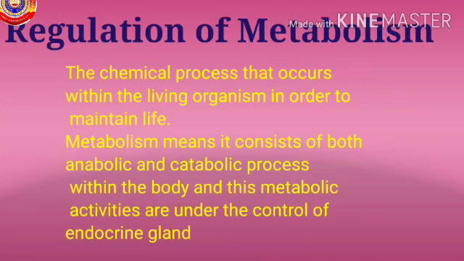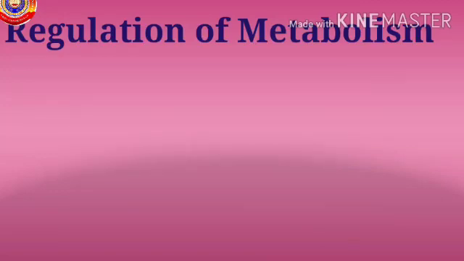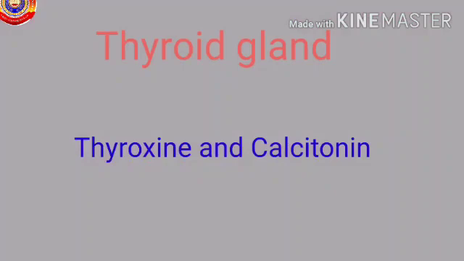Metabolism. It is a chemical process that occurs within the living organism in order to maintain life. The metabolic activities include both anabolic and catabolic processes. The thyroid gland is the main endocrine gland that controls the metabolic activities. And these metabolic activities are also under the control of hormones. The thyroid gland secretes two hormones, thyroxine and calcitonin. Functions are: